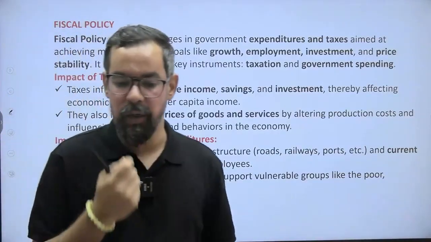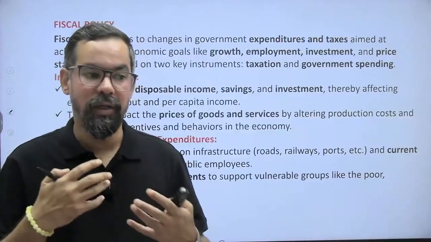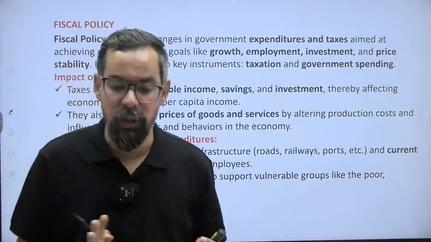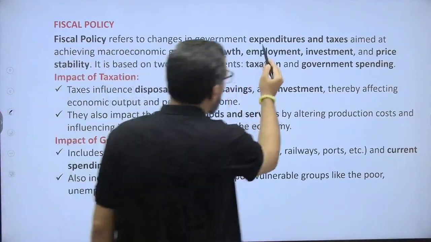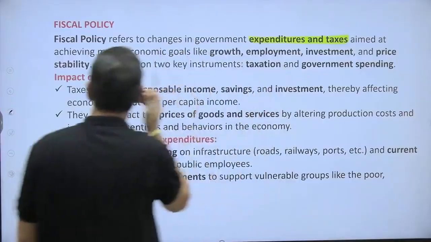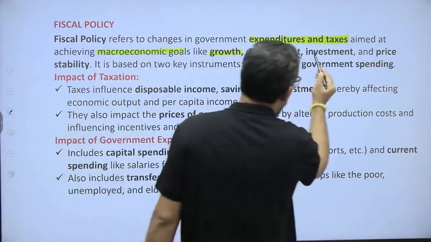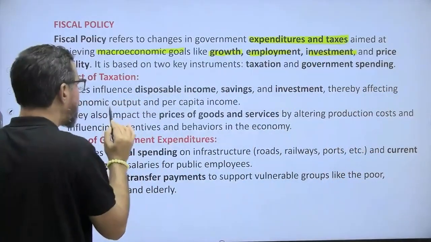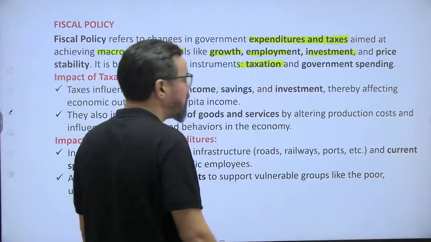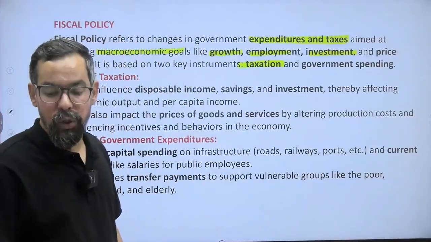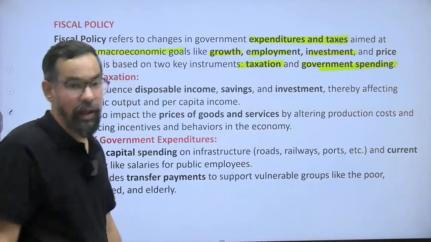When it comes to fiscal policy, it is about taxation and the overall standing of the government. Fiscal policy refers to changes in expenditure and taxes aimed at achieving macroeconomic goals like growth, employment, investment, and price stability. It is based on two key instruments. One is taxation, the source of income through which the government controls the overall money supply, and the other is government spending. Accordingly, they plan their spending.